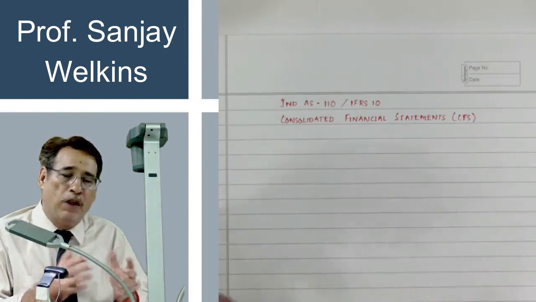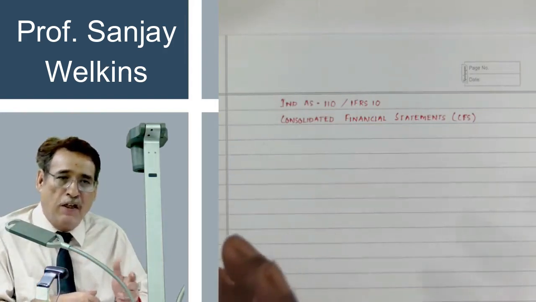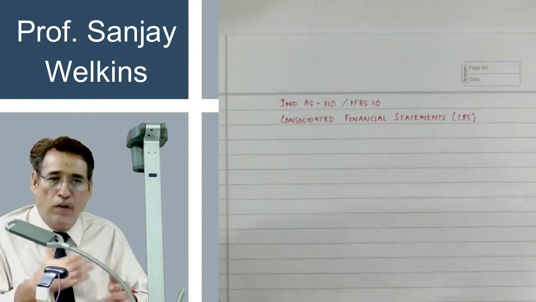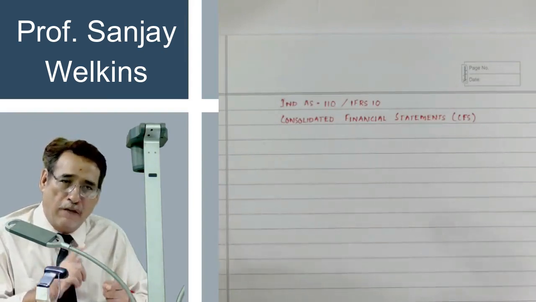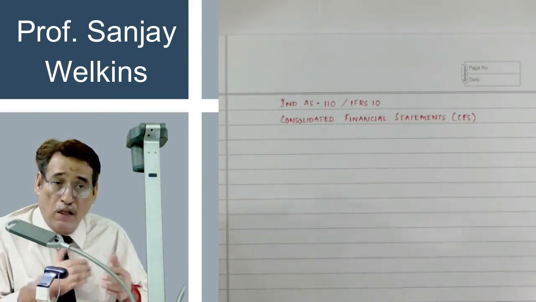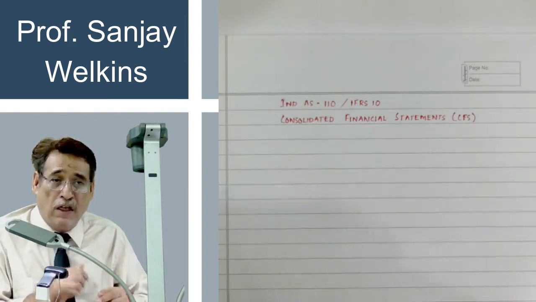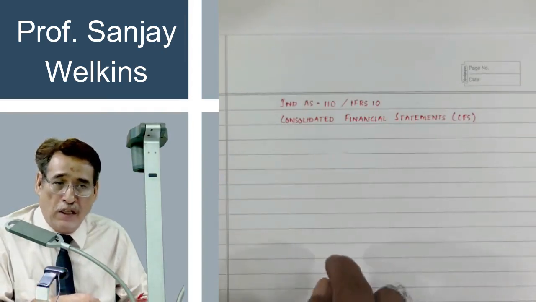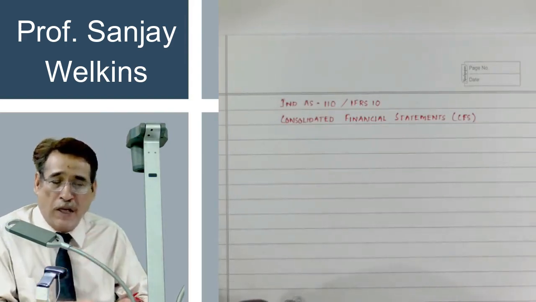Put it in simple words. When your investment is more than 50% in an entity, quite obviously the control will be in your hand and the other entity will be your subsidiary. In that case, you will have to prepare consolidated financial statement at the year end, in the light of Ind AS 110, when you have control over the other enterprise.